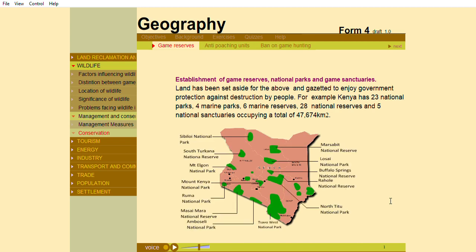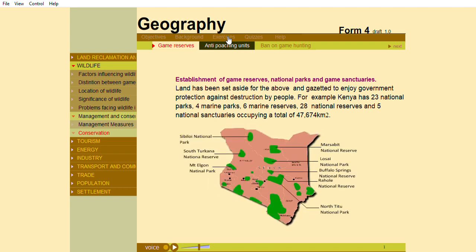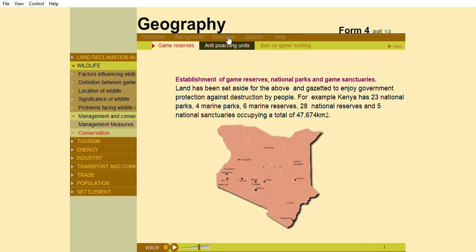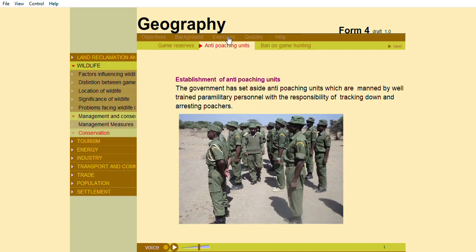Establishment of game reserves, national parks and game sanctuaries. Land has been set aside for the above and gazetted to enjoy government protection against destruction by people. For example, Kenya has 23 national parks, 4 marine parks, 6 marine reserves, 28 national reserves, and 5 national sanctuaries, occupying a total of 47,674 square kilometers.